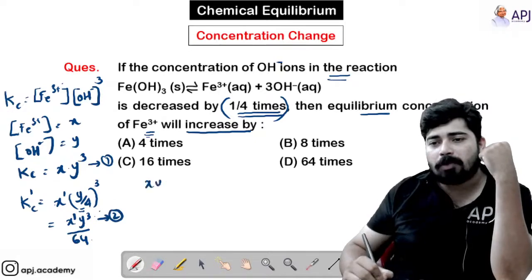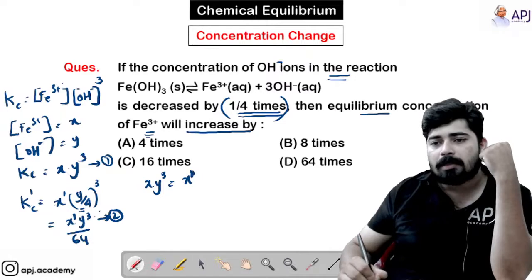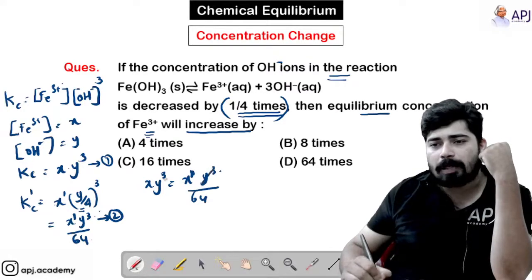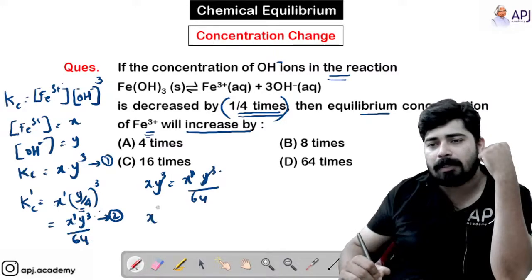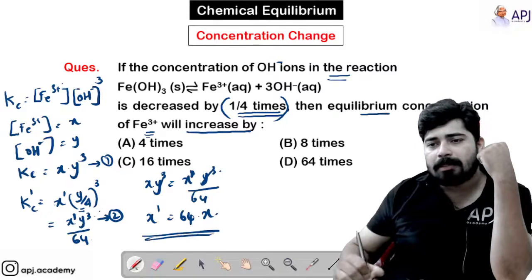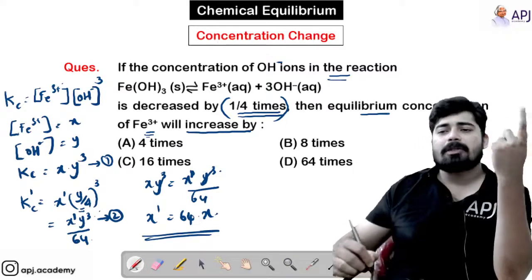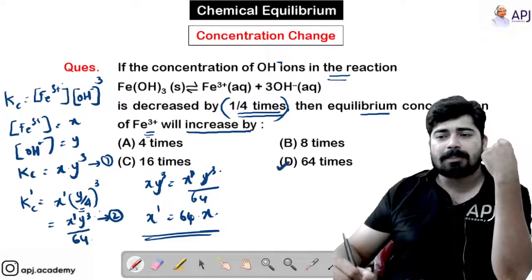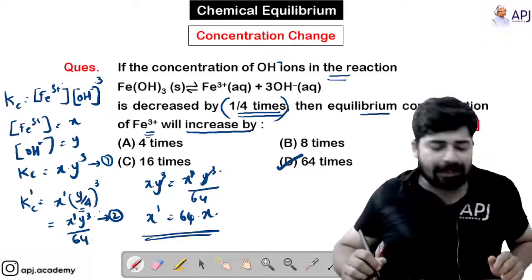So XY cube is equal to X dash Y cube by 64. You can cancel the Y cube and Y cube. So X dash will be equal to 64 into X. That means there will be an increase in concentration of Fe3+ by 64 times. So option D is the right answer.